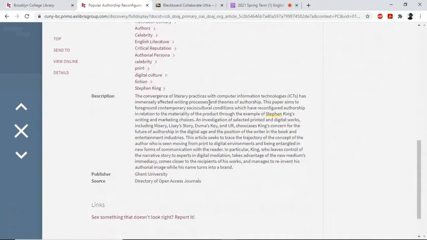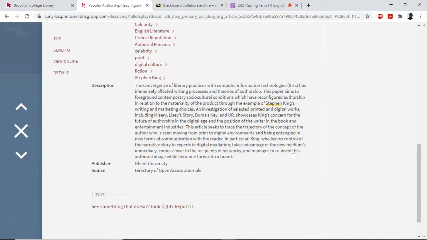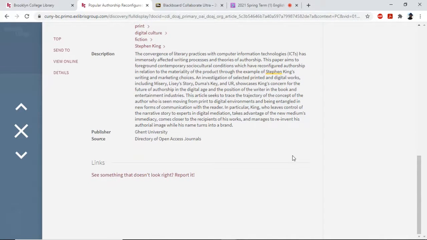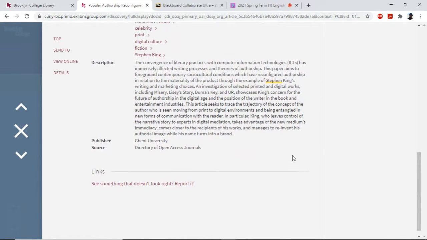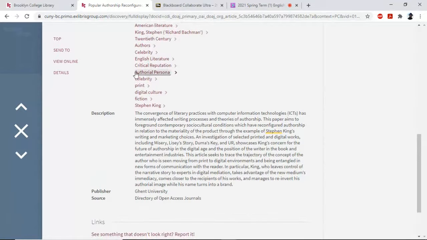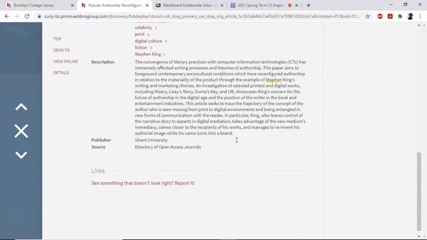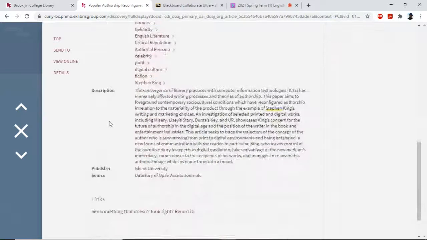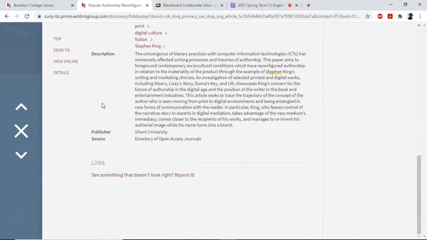Here we go, description. So we have the convergence of literary practices with computer information technologies has immensely affected writing processes and theories of authorship. This paper aims to foreground... I don't think this is probably immediately helpful. I would shy off of this for now. Maybe make a mental note depending on where your research takes you. But this is about the authorial persona of Stephen King, which you can make an argument about, but this seems to be going off in a different direction.